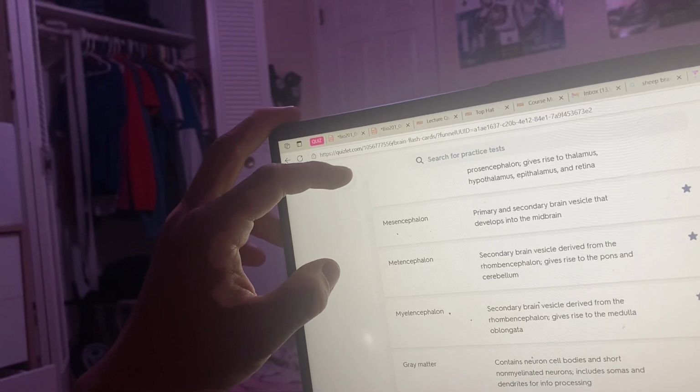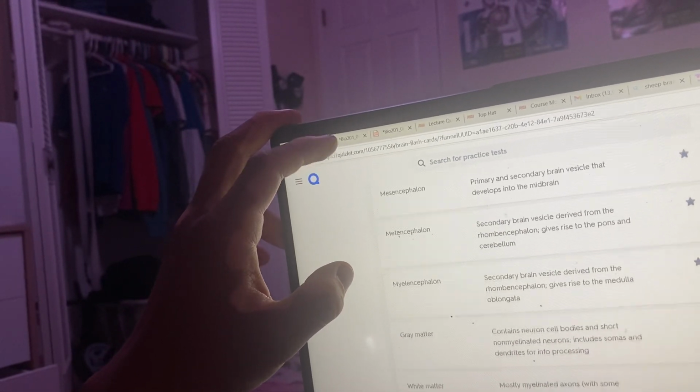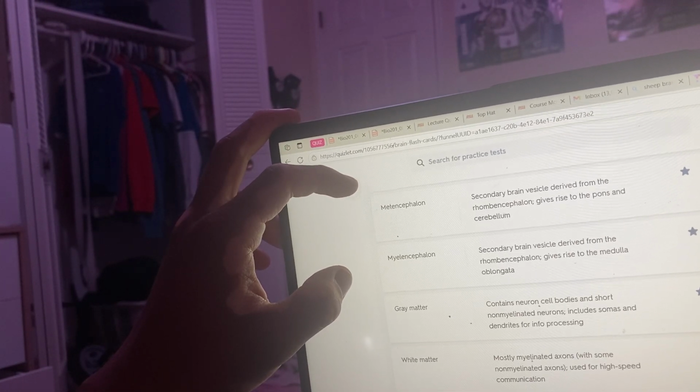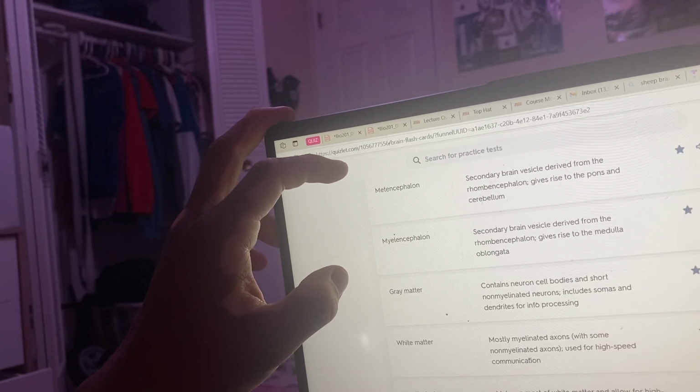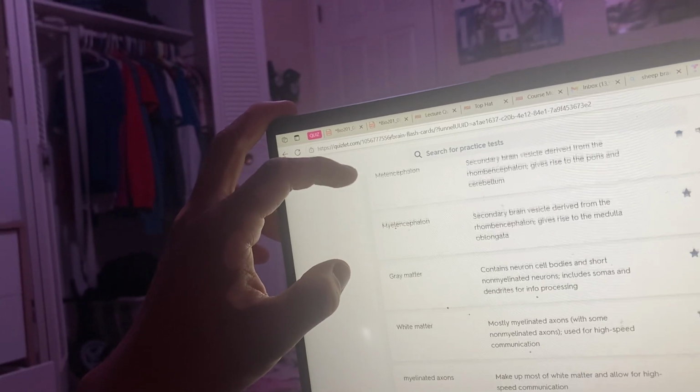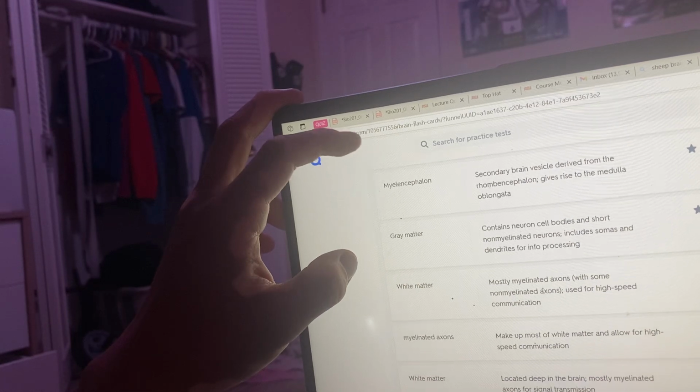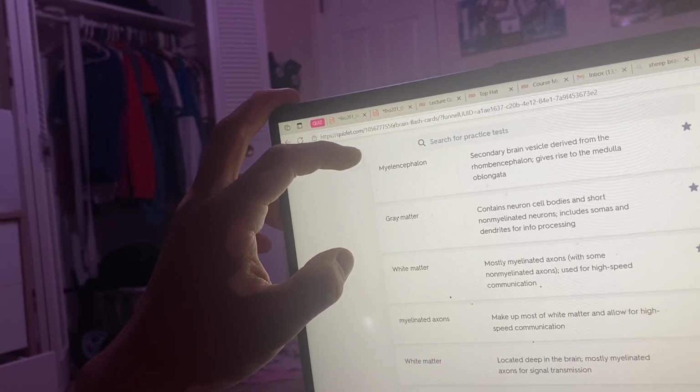Mesencephalon is the primary and secondary brain vesicle that develops into the midbrain. Metencephalon is a secondary brain vesicle derived from the rhombencephalon, gives rise to the pons and the cerebellum. Myelencephalon is a secondary brain vesicle derived from the rhombencephalon, gives rise to the medulla oblongata.